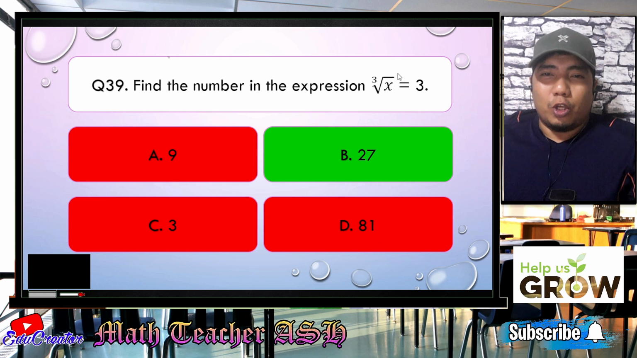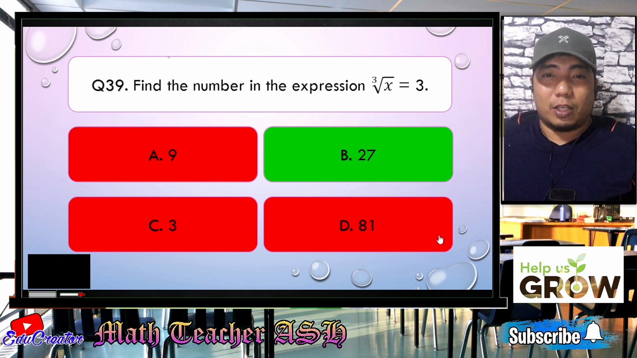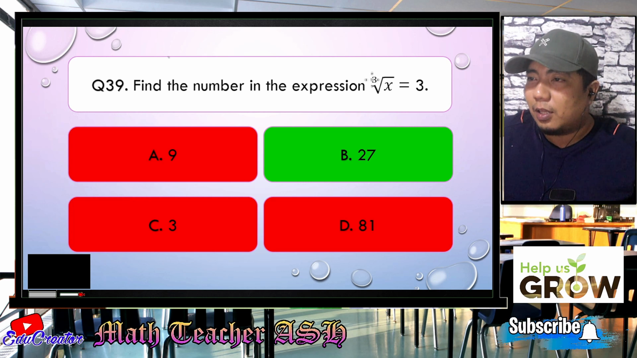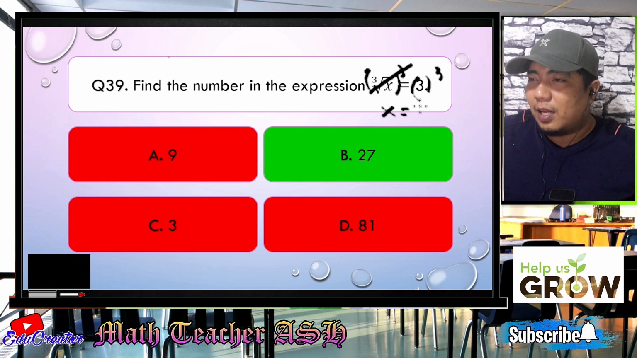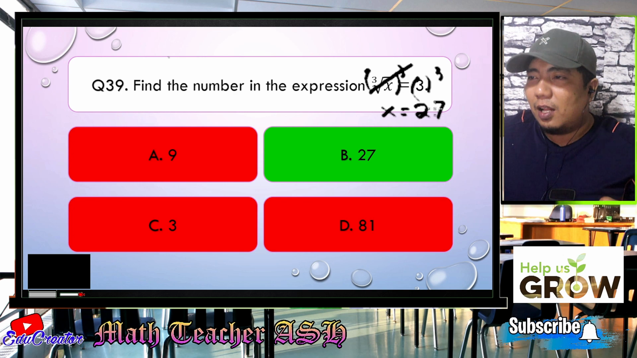Of course, you can also do some solving, if you like, by eliminating the cube root of this one. So let me just show you about that, my dear math learners. What you can do here is cube both sides of the equation. So this will be cancelled. You will have x and then 3 cubed, that is 3 times 3 times 3. The answer is still 27.